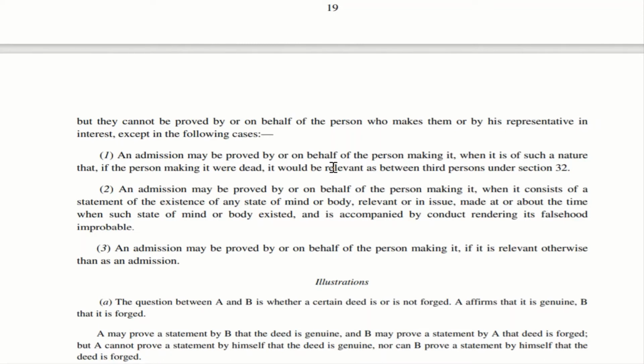It is simple. Imagine a person is thinking it is an admission and is saying some statement. He thinks that it is an admission, but that is not an admission as per law. Then in that case, if that statement is relevant otherwise than as an admission, it can be proved by or on behalf of the person making it.